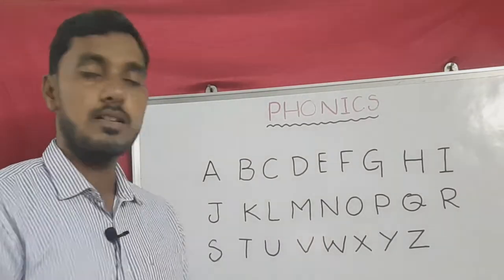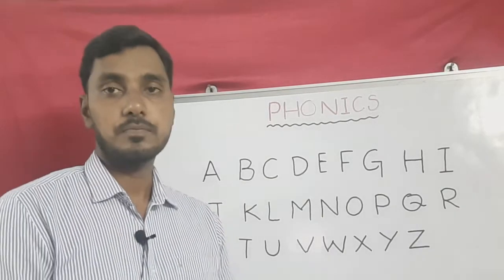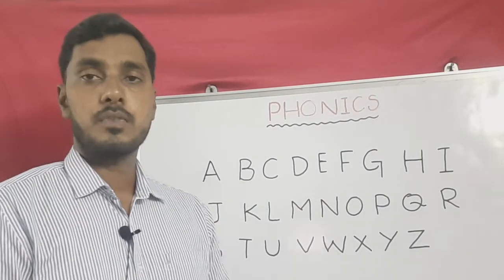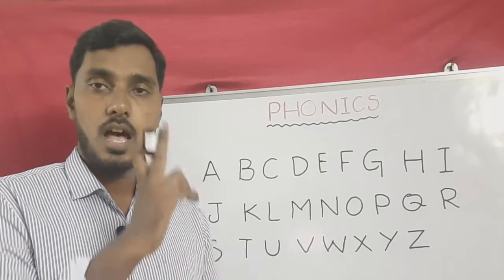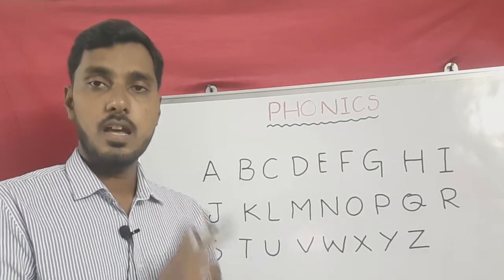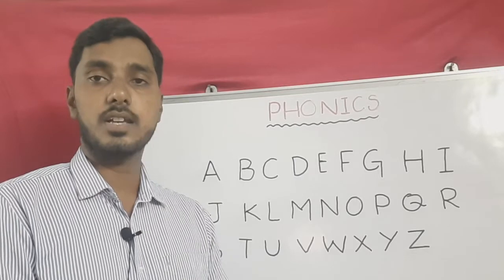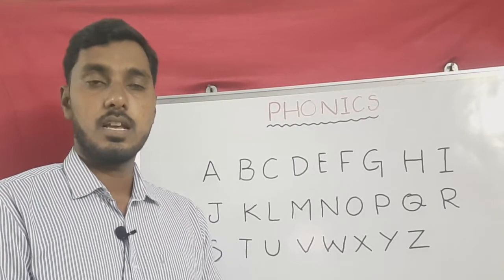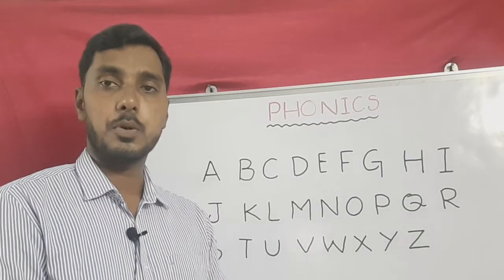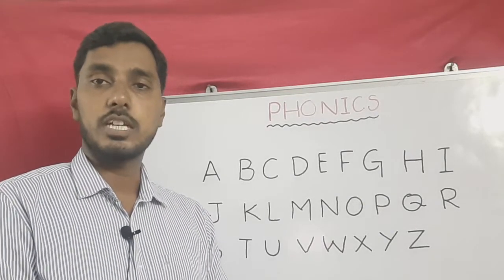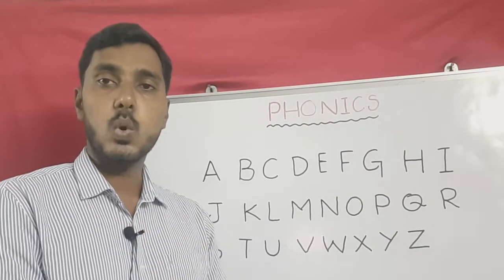Here U also gives different sounds. For example, U gives a sound when we say up. When we say up, it is giving the sound u. And next, when it comes in the middle, for example, put, P-U-T, put. So here it is giving the oo sound.